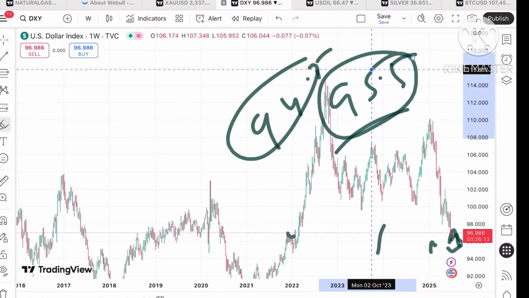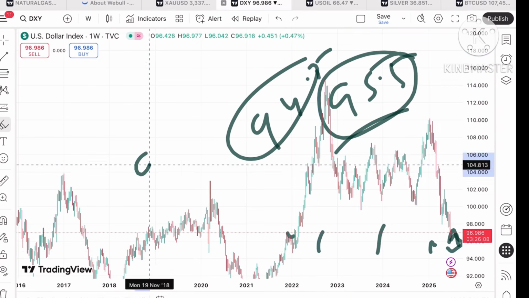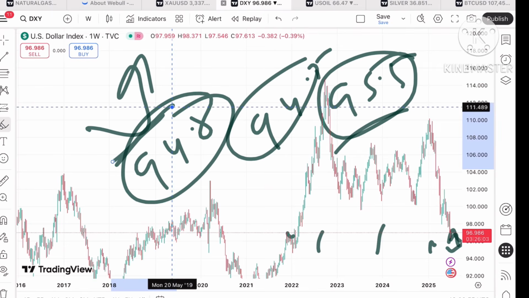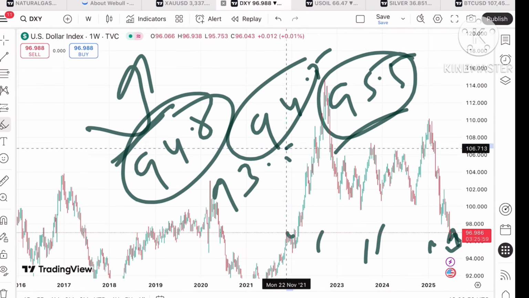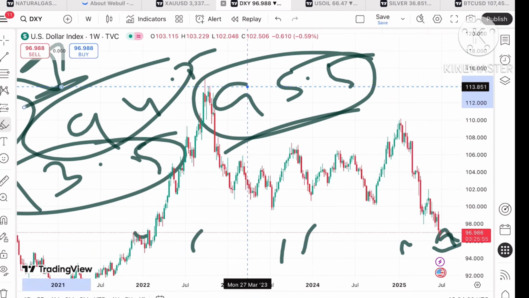A level of 94.8 is a strong support, so we can see a bounce back. But if it starts falling below this level, it can go further down towards 93.5, and from there also we can see a bounce back.